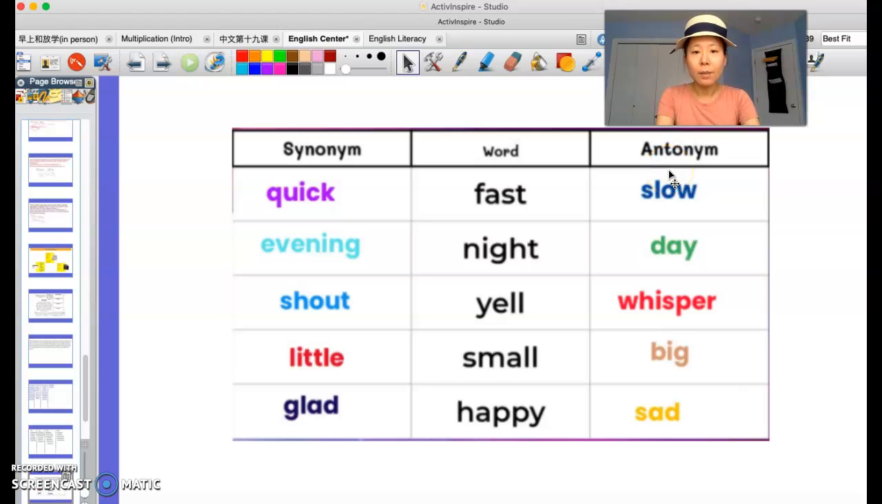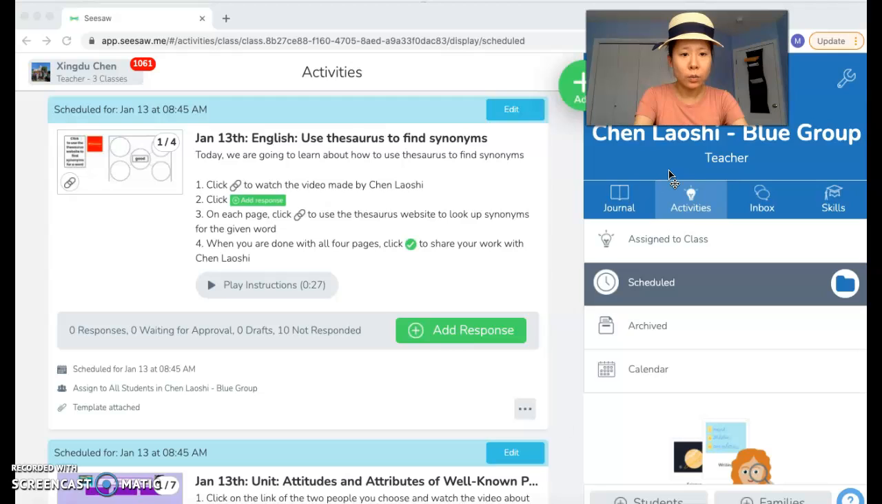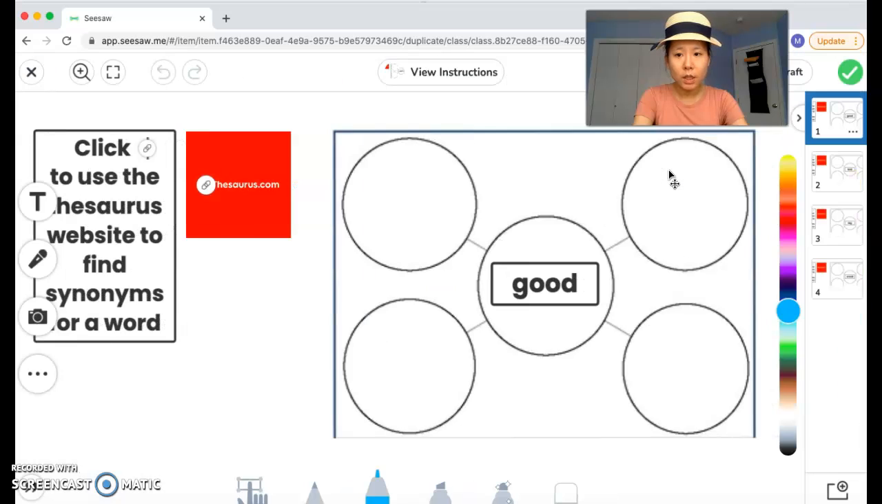So today, I'm going to teach you something that's actually really useful when you write in English. When you go to Seesaw, you will see this assignment that says January 13th English, use thesaurus to find synonyms. Okay, so I'm going to show you how this magical website works. When you go to this assignment, you will see on the left, it says, click link to use the thesaurus website to find synonyms for a word.